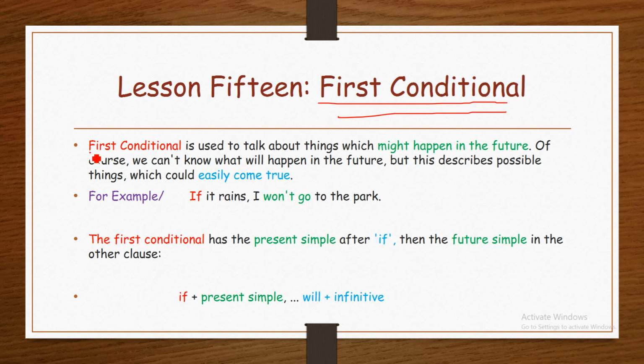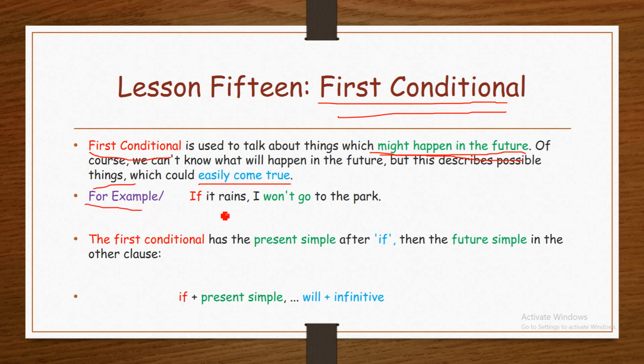Here we are going to learn first conditional. First conditional is used to talk about things which might happen in the future. Of course, we cannot know what will happen in the future, but this describes possible things which could easily come true.